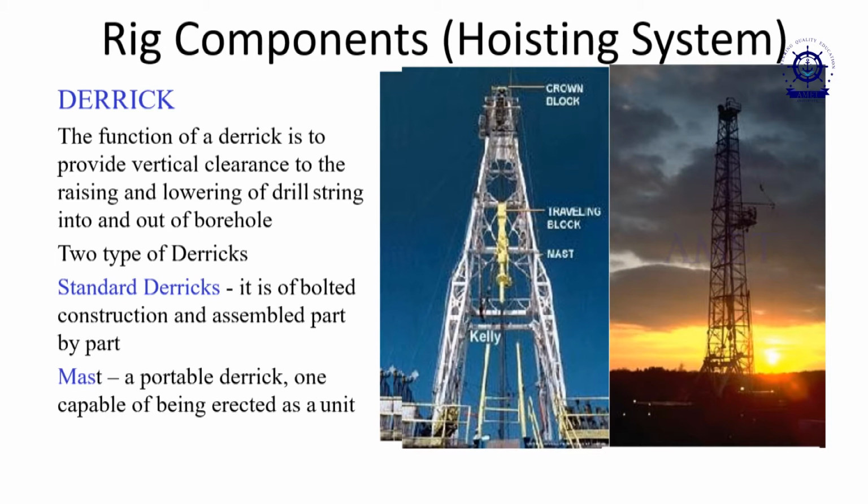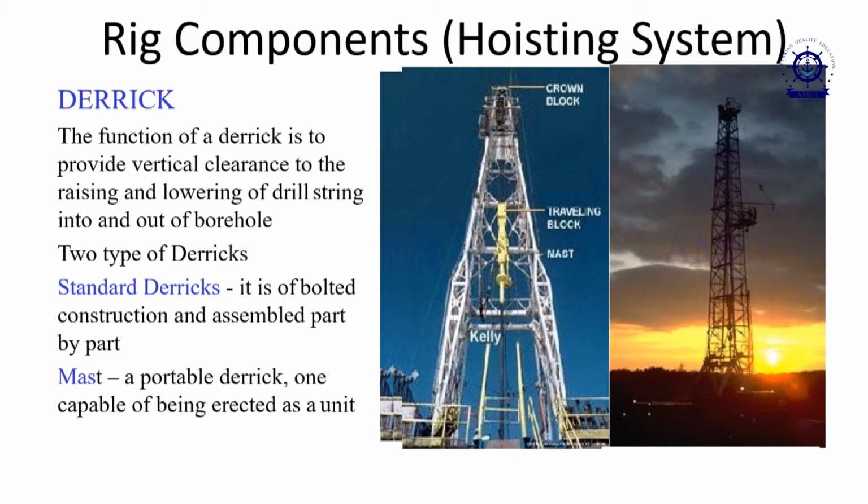In the hoisting system we have to follow different components. One is the derrick and the travelling block. The derrick functions to carry the vertical loads for raising and lowering the drill string into and out of the borehole. We have two types of derricks, one is the standard and the other is the mast. The standard is a bolted construction assembled in parts. We can call the crown block the top one, used for lowering the drill string into and out of the borehole.